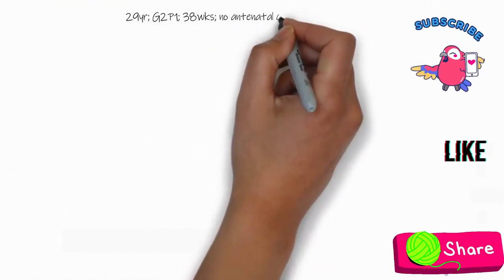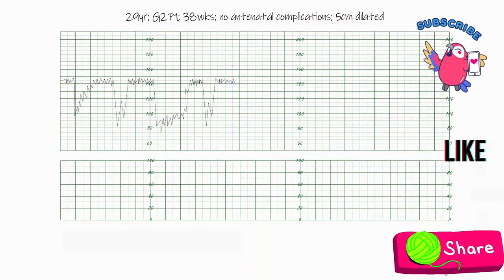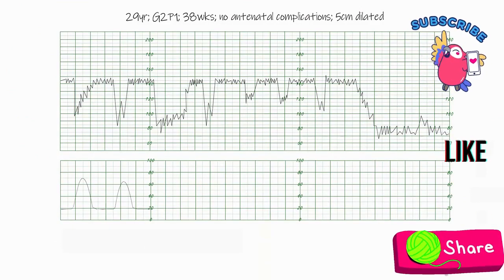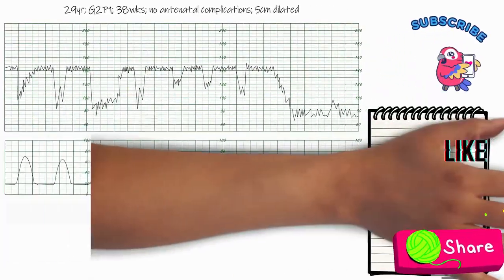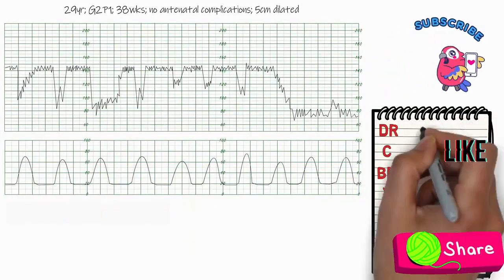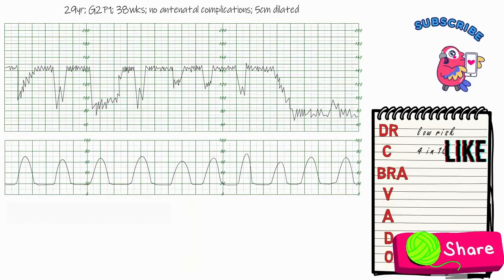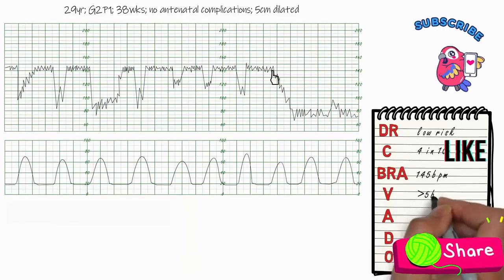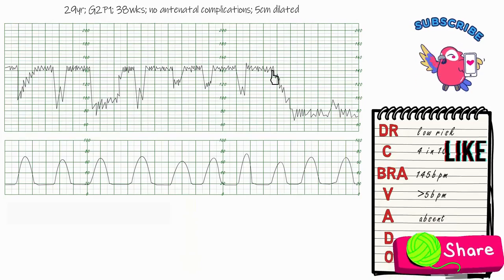Okay, so our last example, we've got a 29-year-old, gravida 2 para 1, 38 weeks with no antenatal complications, who is currently 5 centimeters dilated. And here is her CTG. So again, this is considered a low-risk pregnancy. She has 4 contractions in 10 minutes. She initially has a baseline rate of 145 beats per minute, with a good variability of more than 5 beats per minute. Accelerations are absent.